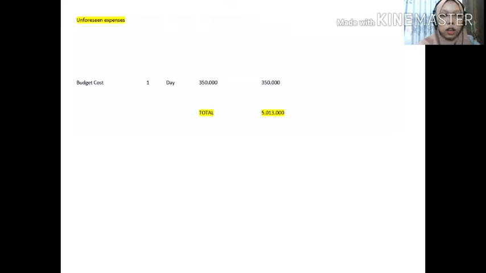Budget cost total 1 day, price per unit 350,000, total 350,000. The total is 5,030,000.